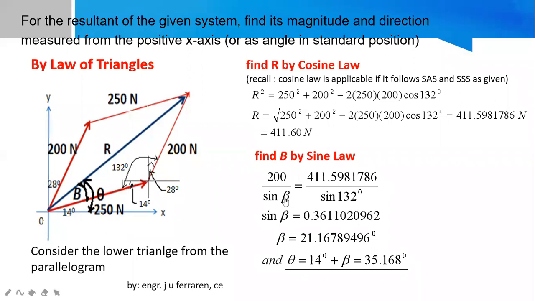Now, when this is simplified, we have a value for sine beta. To get beta, you take the arc sine of this value, and I obtain this one. And in the figure, I know that my angle theta is beta plus the 14 degrees. That's why I can have their sum, which is, again, 35.168. Okay, so that's all for today.